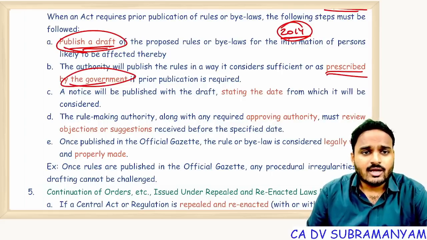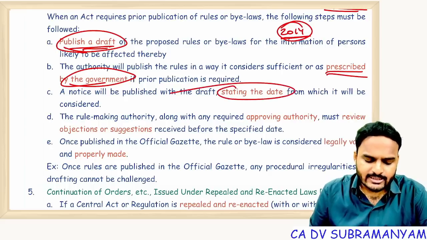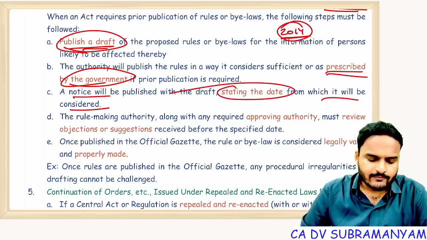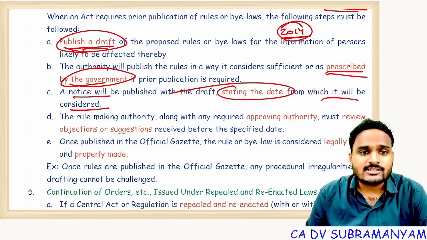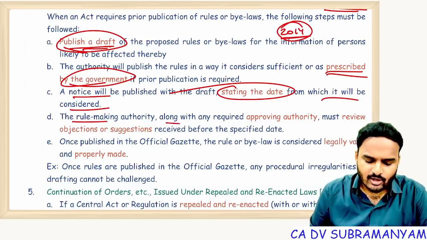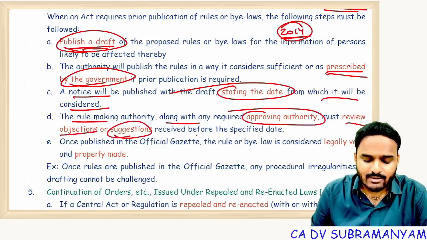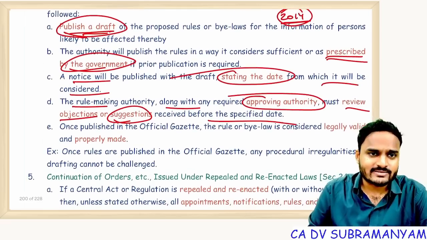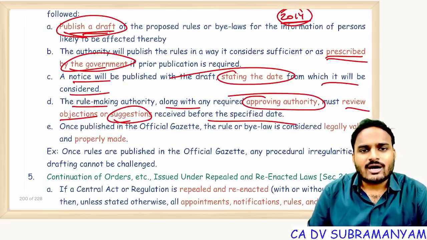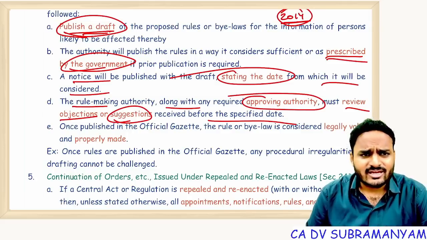And you have to specify the starting date of this draft, the commencement date of this draft. The rule making authority, along with any required approving authority, must review the objections, suggestions and recommendations received before the specified date. And the authority may consider them or may ignore them.